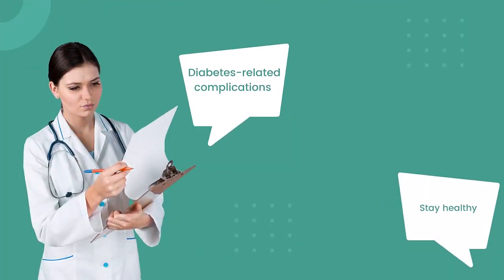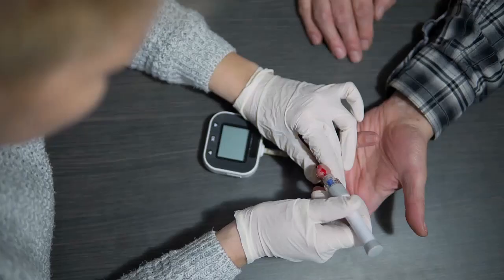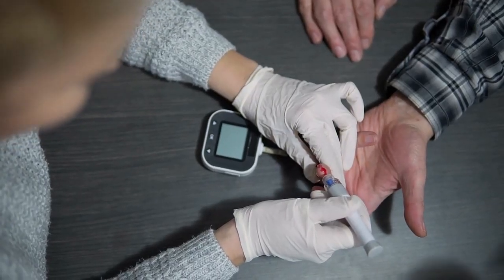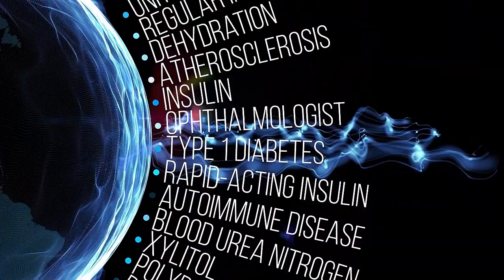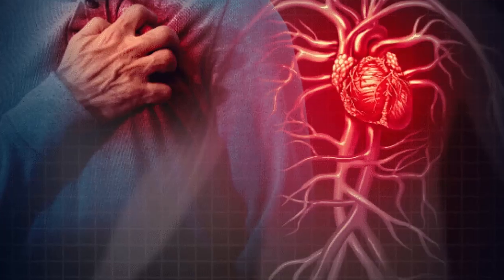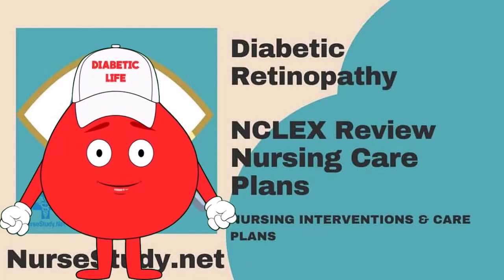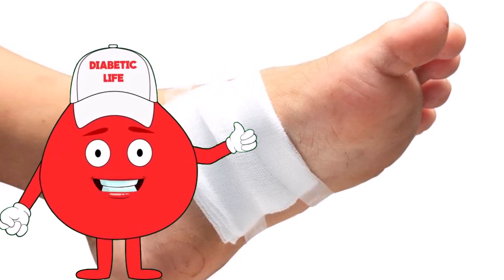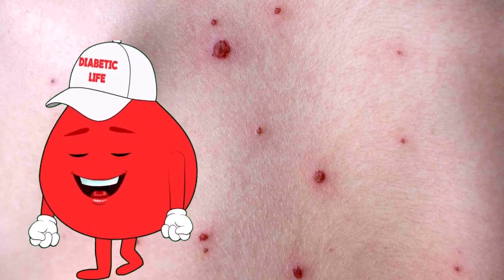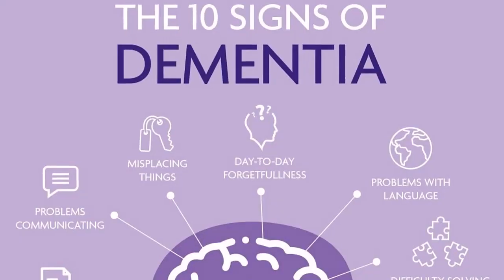Diabetes-related complications. High blood sugar wreaks havoc on the body's organs and tissues. The longer you have diabetes and the higher your blood sugar, the greater your risk for complications. Among the complications associated with diabetes are cardiovascular illness, heart attack and stroke, nephropathy, retinopathy and visual impairment, hearing deficit, foot damage, such as infections and unhealed sores, skin disorders including bacterial and fungal infections, depression, dementia.